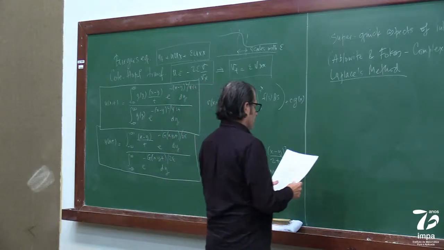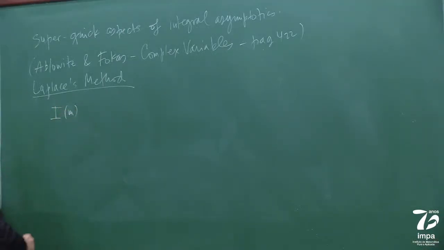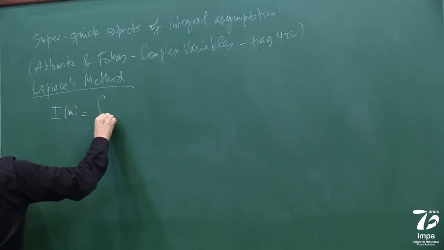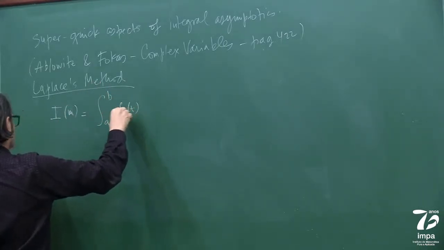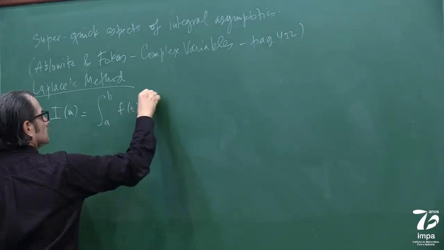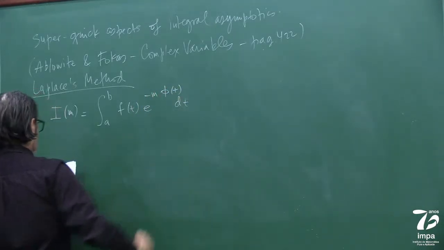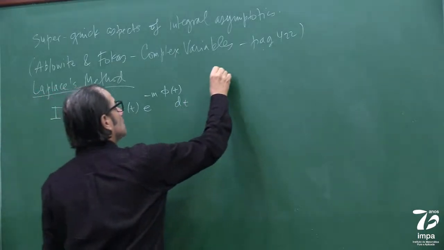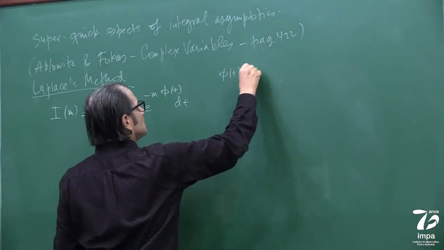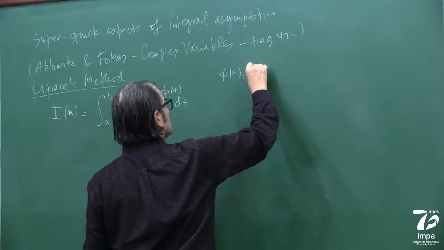All right, so take this integral here. I'm going to call it an integral that depends on the parameter m. The presentation I told you is going to be superficial and fast, but just to give you an idea. Suppose you have this integral, phi of t, f of t, sorry.